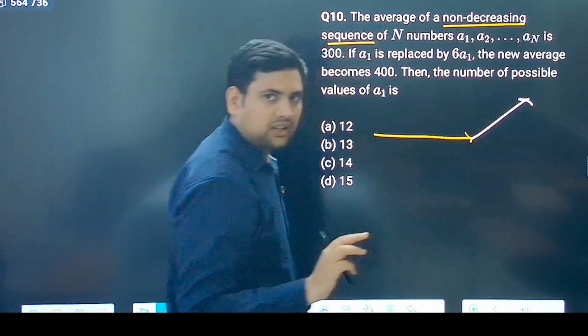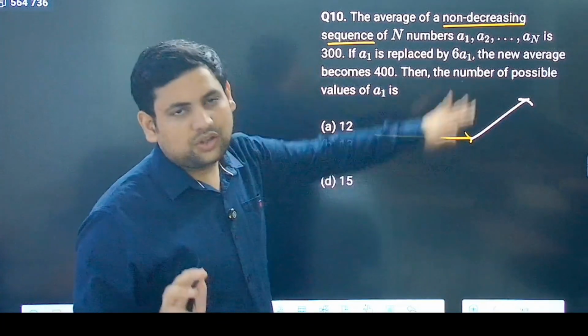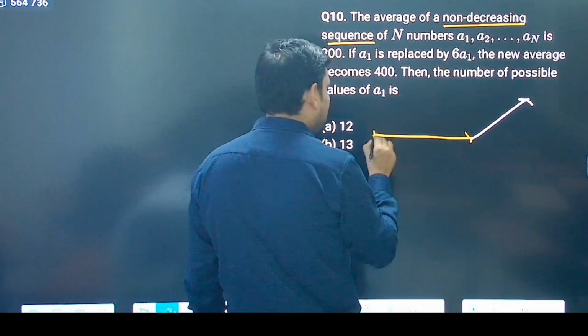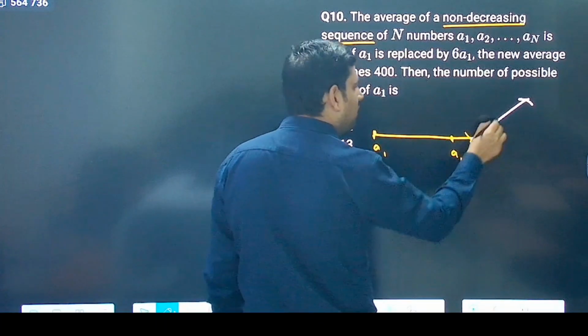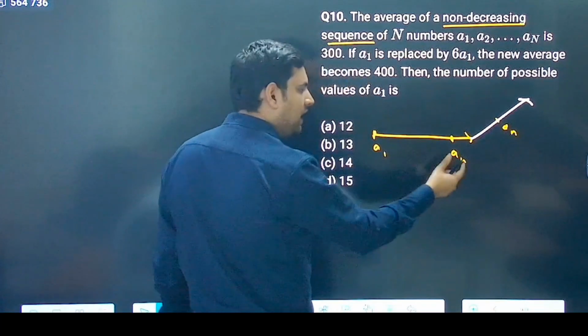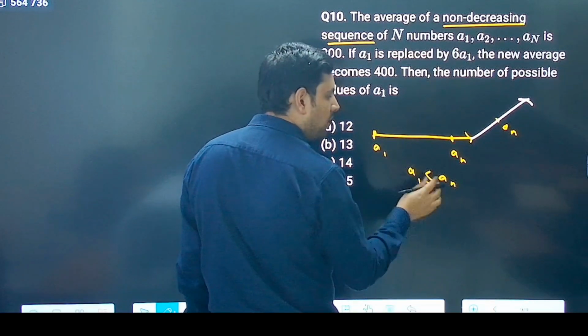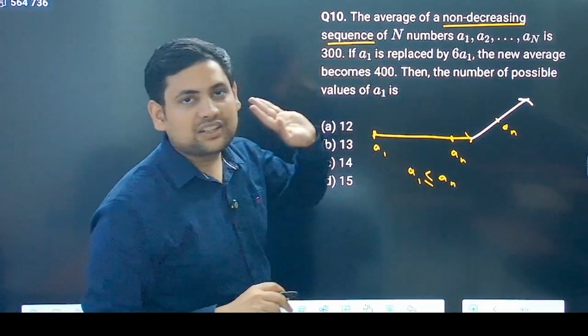Constant or increasing, but it is not decreasing. Understood? So either constant or increasing. This is the kind of series. So that means these numbers, for example, if I take any number a1 here and let's say an here, then an may be equal to a1, correct, or greater than a1. To ensure this equality, this is given like this.